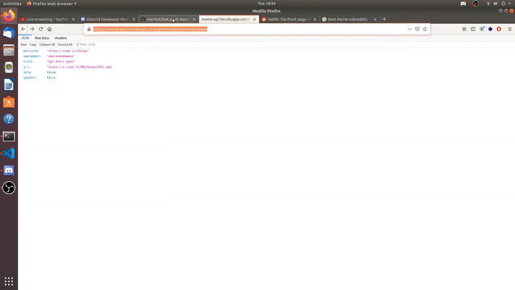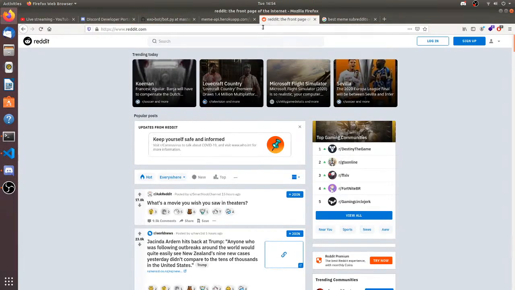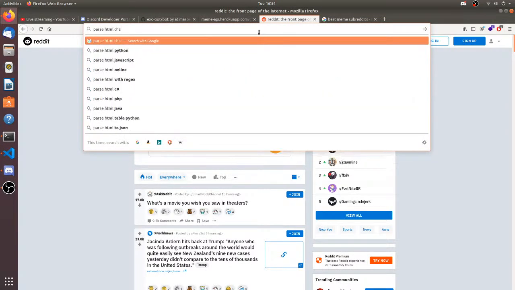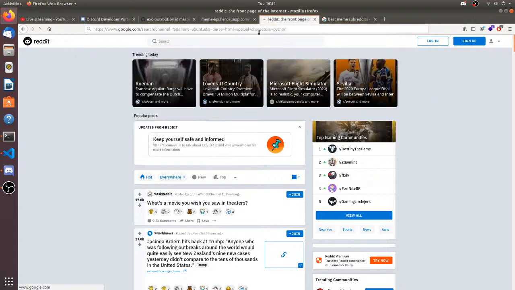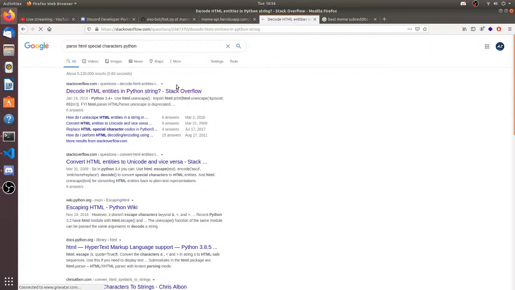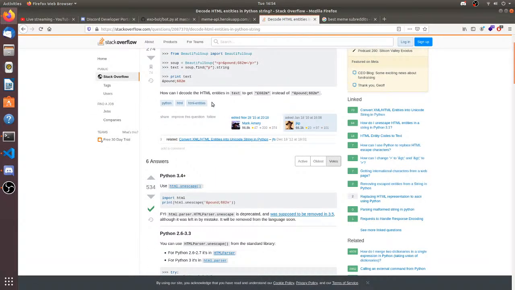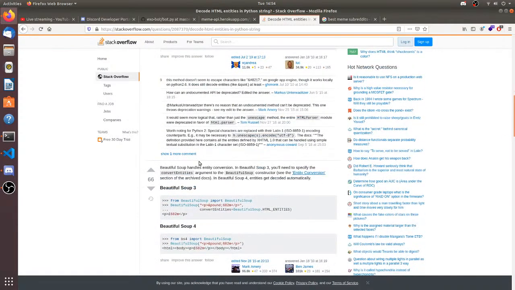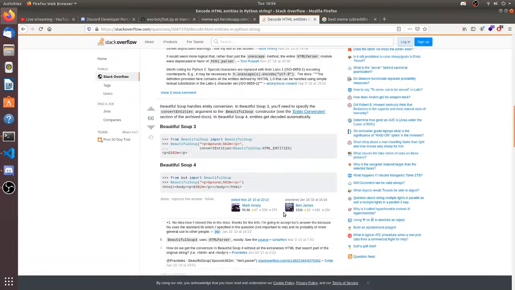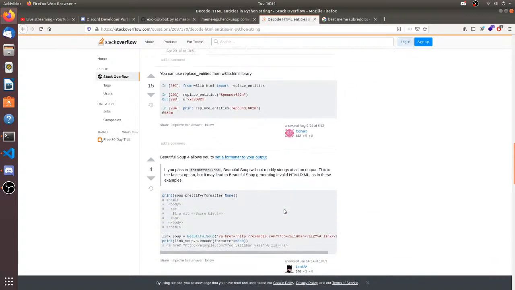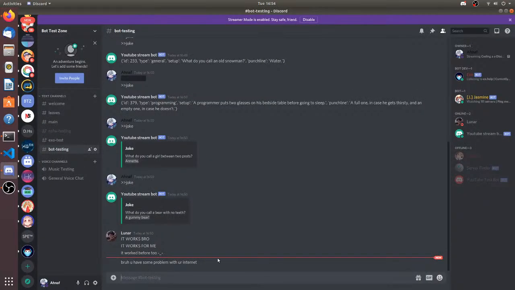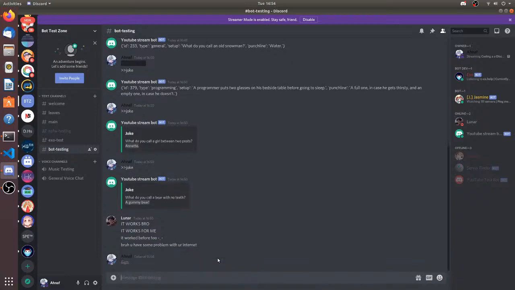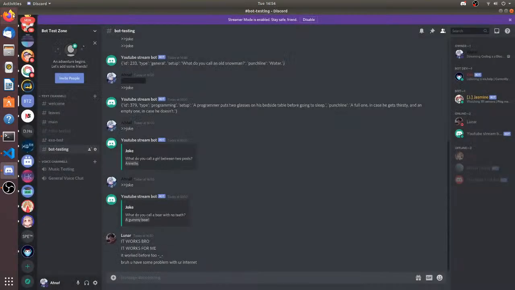So I need to parse the title. Since what did I even have? Parse HTML special characters Python. So I need to parse the characters kind of like this. So Python 3.4 plus. Beautiful Soup. W3 lib HTML. What can I do over here? And GB. No, that doesn't work. So I really don't need to parse it.